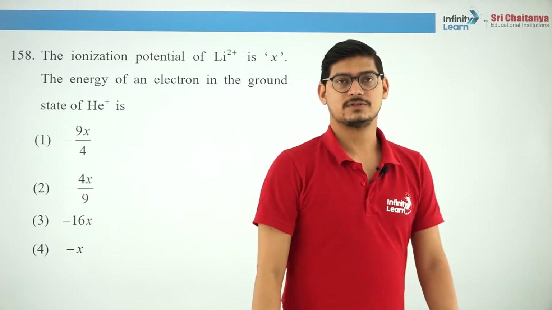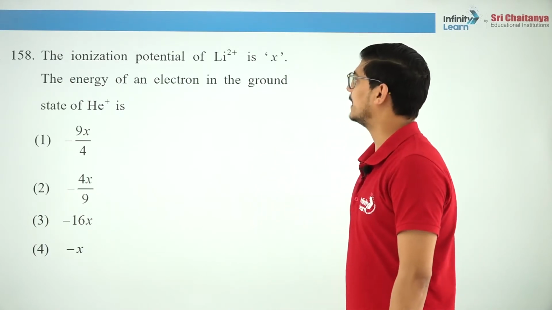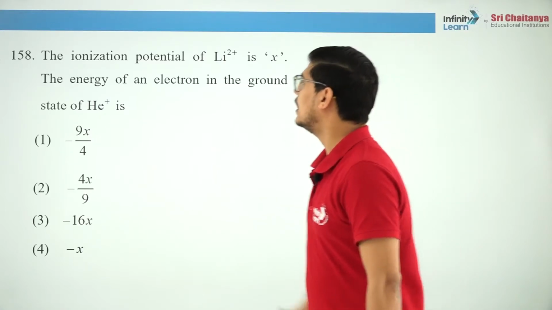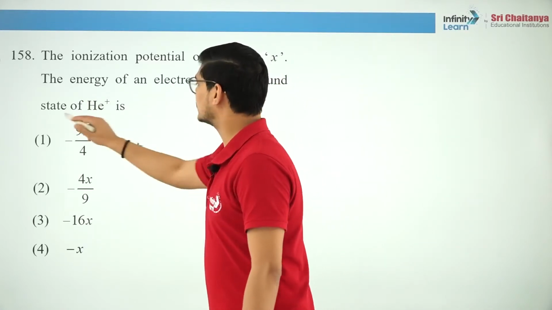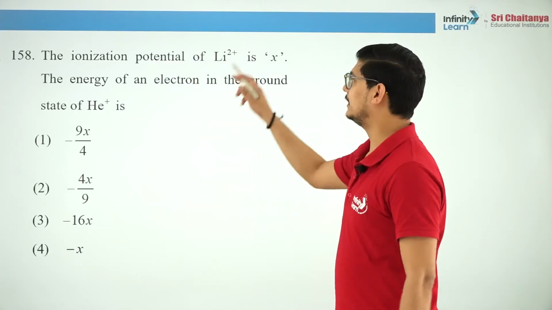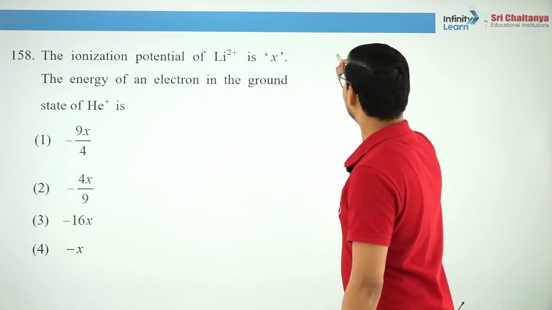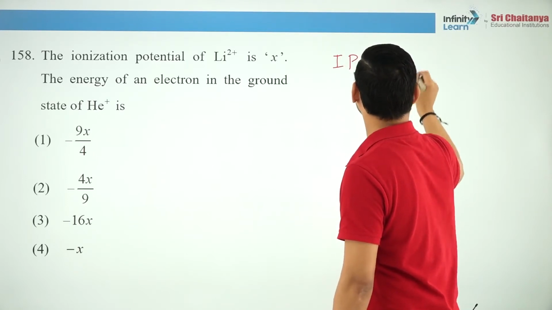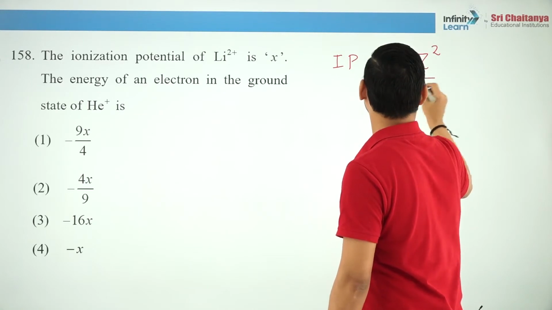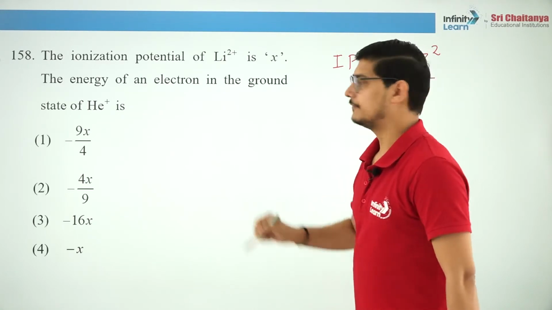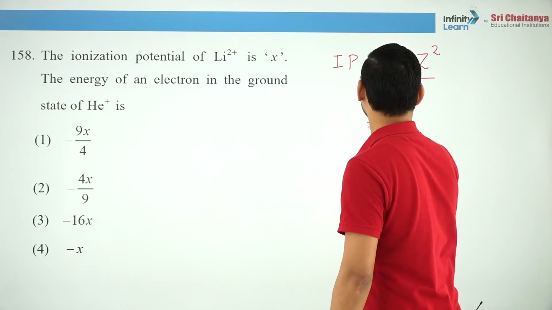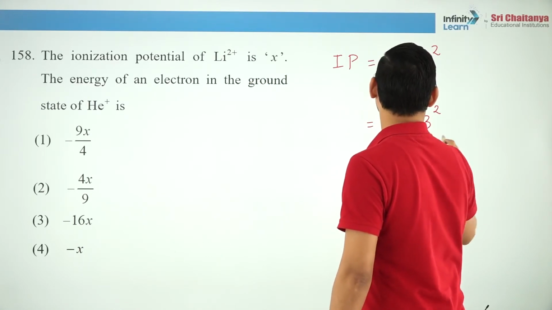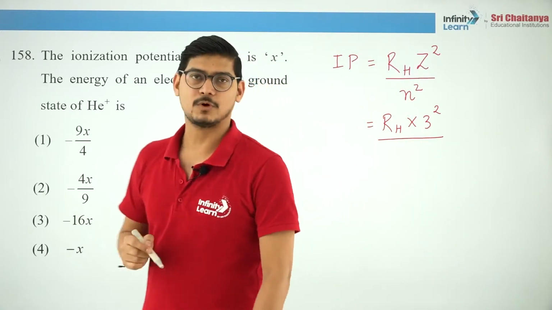Next question. The ionization potential of lithium ion is x. He has assigned it a variable, or a constant x. The energy of an electron in the ground state of helium ion, that's what you have to calculate in terms of x. Now what is the formula for ionization potential? It is Rydberg constant times Z square by n square. For lithium, Z is how much? 3. Divided by n square. What is the value of n?